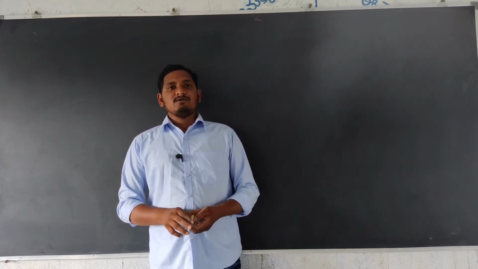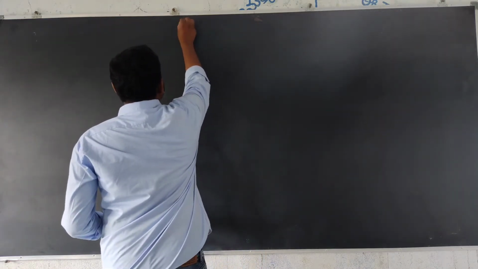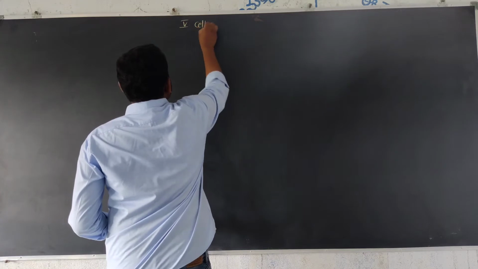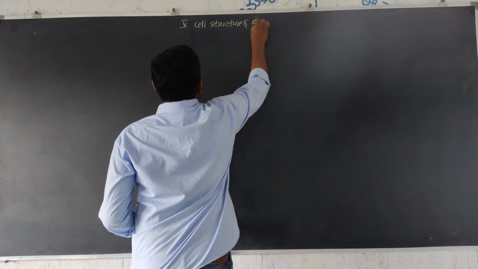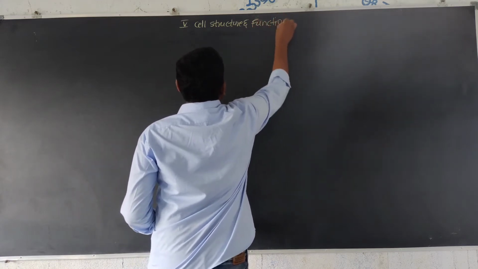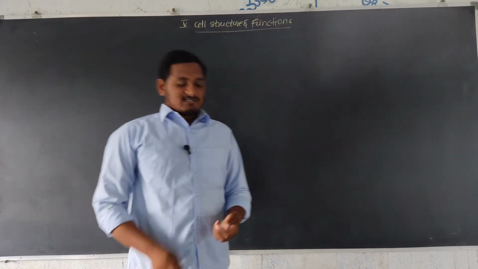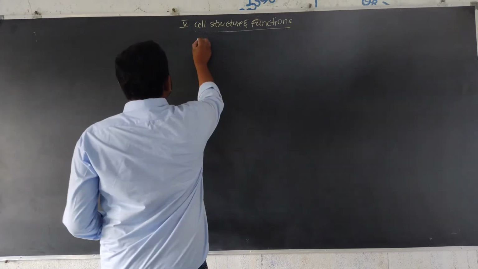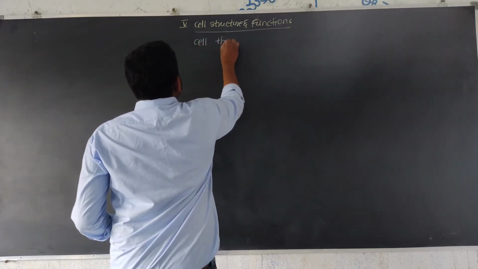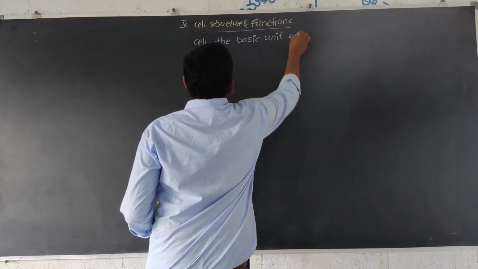Today we are starting a new chapter in unit 5, that is cell structure and functions. The chapter is Cell, the Basic Unit of Life.